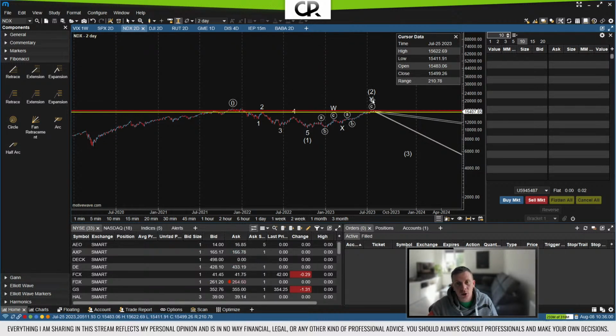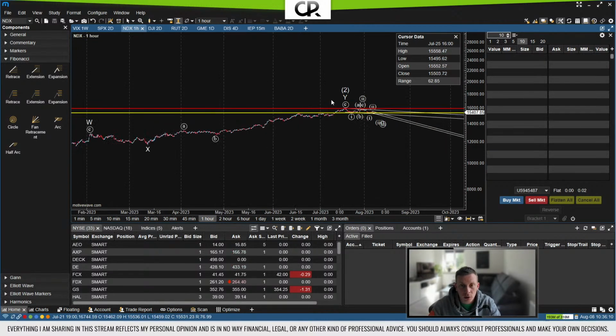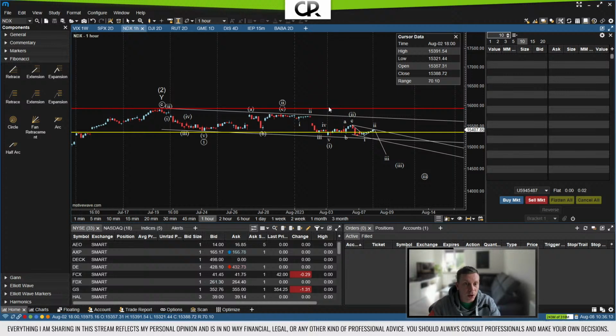However, if we zoom in from here, so assuming that this is our wave 2, let's go to an hourly chart. So if we zoom in further and we're still on the hourly chart, and that's our wave point 2, then we saw that the NASDAQ had the worst week it had since March last week. And then surprisingly, we saw that Amazon and others actually reported good earning results, but the market did not really rise further, which means those good earnings were already priced in the top that we saw here.